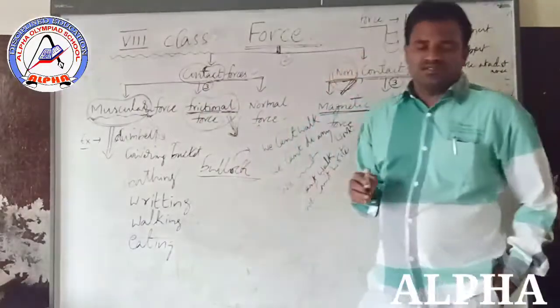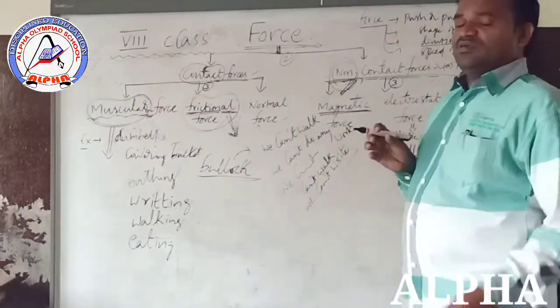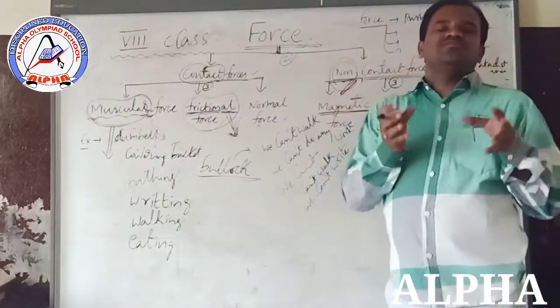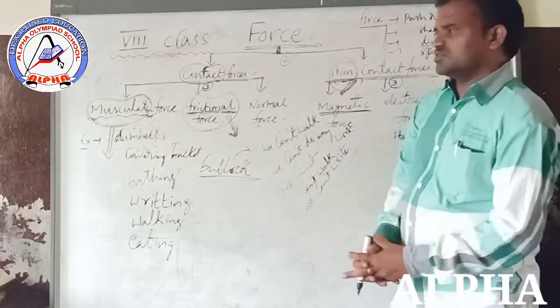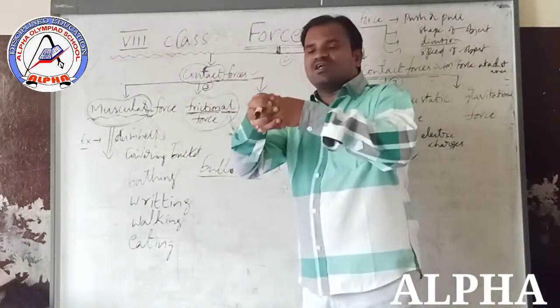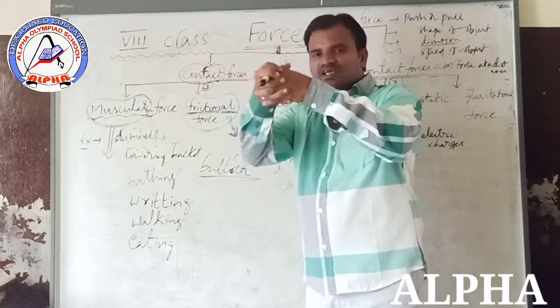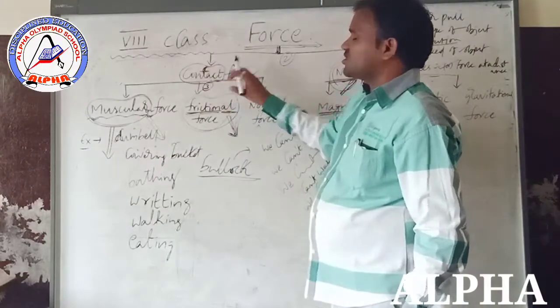Contact force means the force exerted when there is direct physical contact between the two interacting objects. The two objects are in contact, and then there is a force acting on the two objects. Such force is called the contact force.